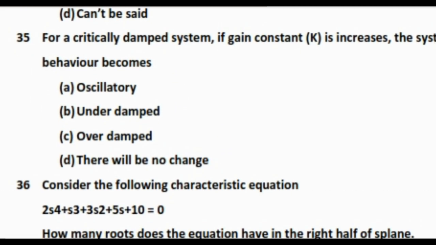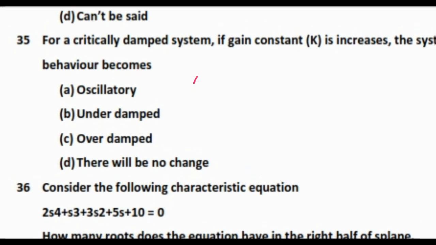For a critically damped system, if gain constant k is increased, the system behavior becomes what? If k increases, zeta will decrease. So the system becomes under damped, because zeta was 1 as it was critically damped, and now this will be less than 1, so this will be under damped.